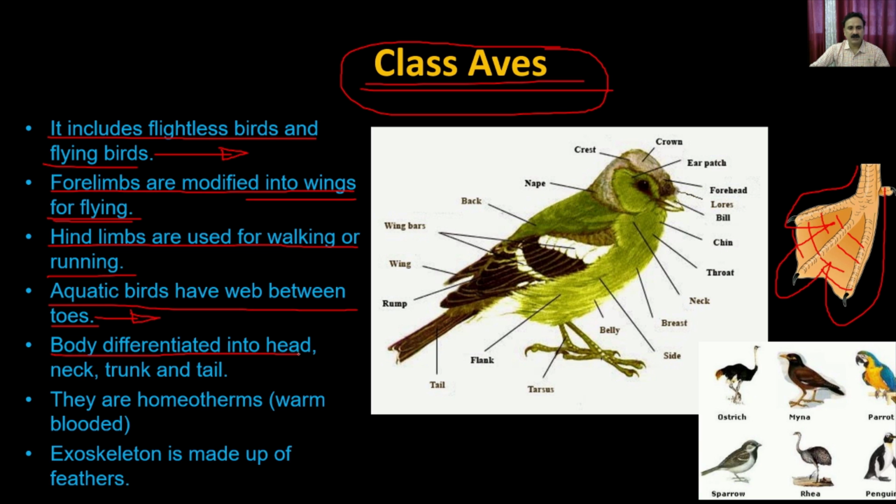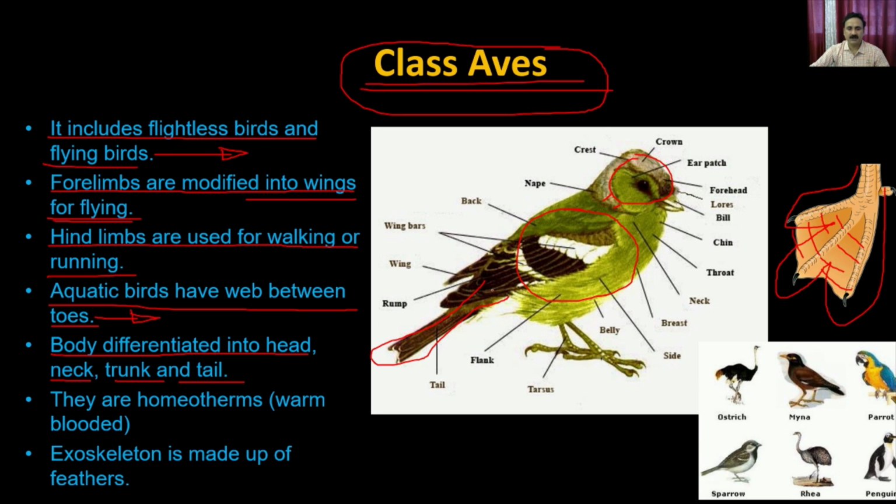The body is differentiated into head, neck, trunk, and tail. So it has four portions. It has the head, right? So this is the head. Then the head is followed by a very tiny neck, right? And then it has the trunk. So this is the main body, which is called the trunk. And then it also has the tail.